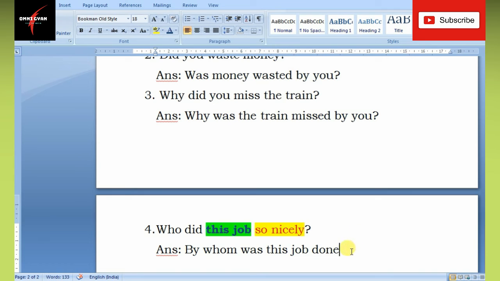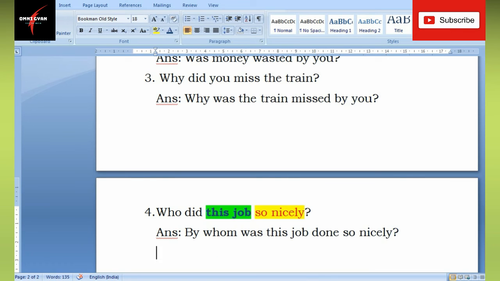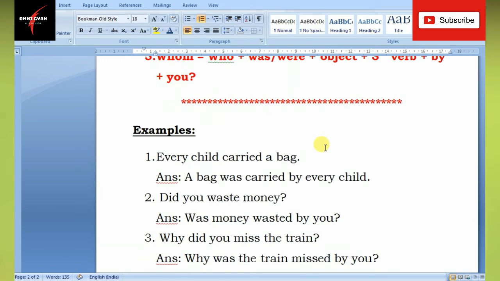done? And then exactly after the verb, we put so nicely. Done so nicely. So we move on to the last example, which is example number 5.